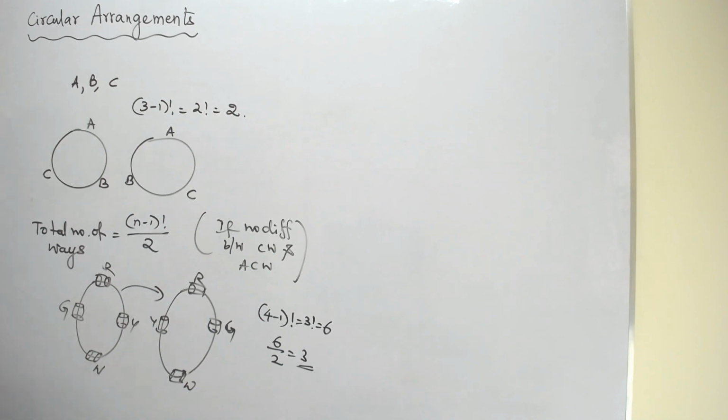And similarly, there are some more very interesting examples where there is no difference between clockwise and anti-clockwise. That is flowers arranged in a garland. There also, normally clockwise and anti-clockwise arrangements will be considered the same, because we can flip one anti-clockwise arrangement in such a way that you get the clockwise arrangement of the same thing. So flowers arranged in a garland and beads arranged in a necklace are a few examples where, if the question is how many ways beads can be arranged or how many ways flowers can be arranged, do not forget to divide by 2. So it is half of (n minus 1) factorial.